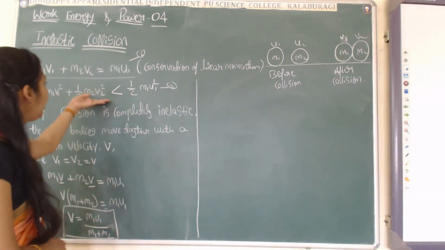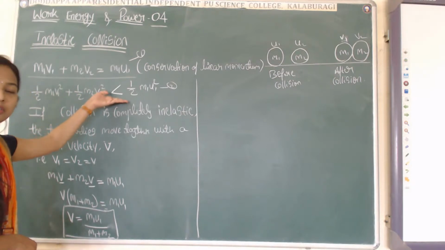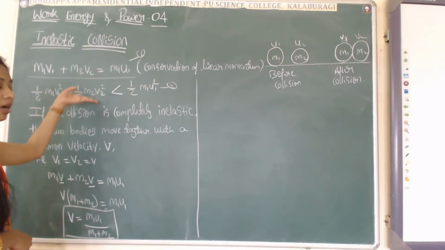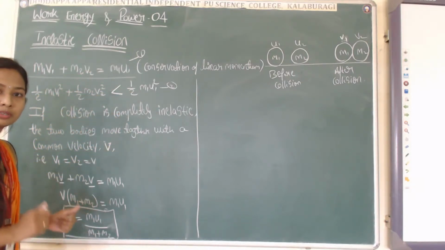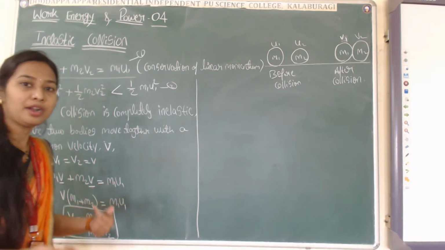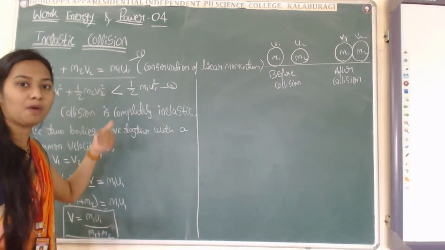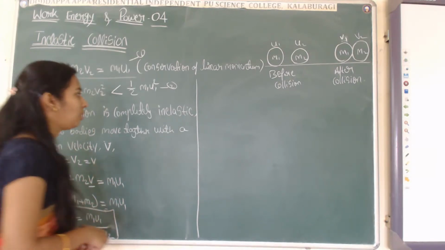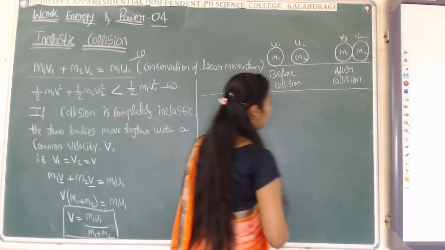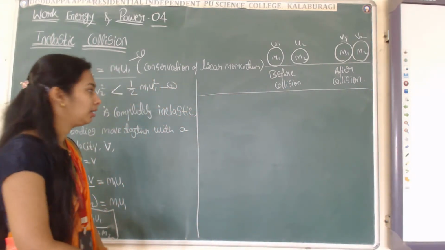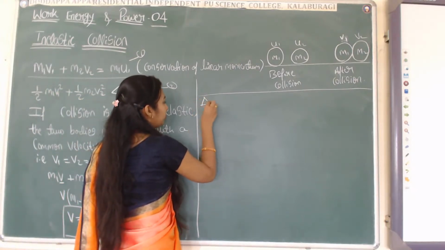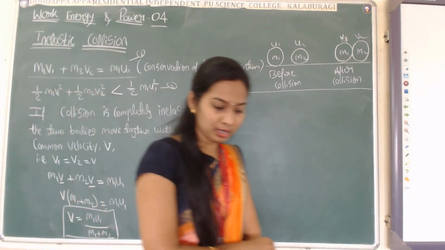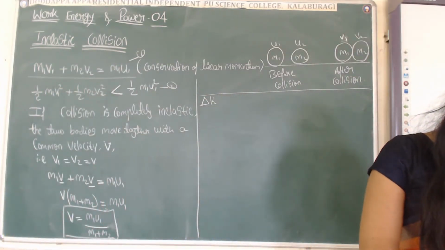Now, in case of inelastic collision, kinetic energy is not conserved, that is, the total kinetic energy before collision is not transferred to after collision. That means there is some loss of kinetic energy. Let us now calculate that change in the kinetic energy, delta K, or the loss of kinetic energy.